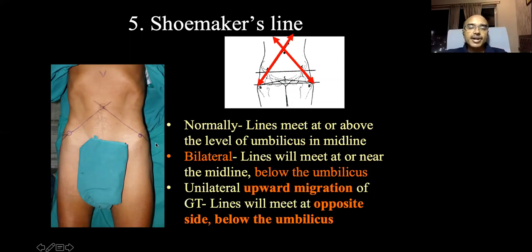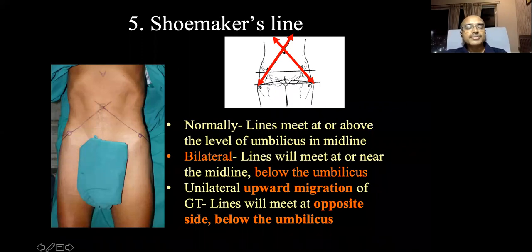But if there's a unilateral upward migration of the trochanter, then the lines will meet on the opposite side, below the level of the umbilicus. That is how to interpret Shoemaker's lines.